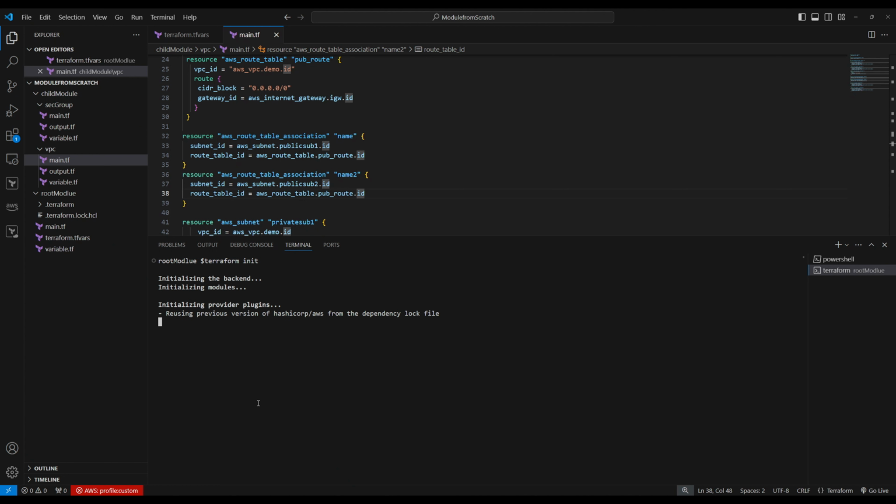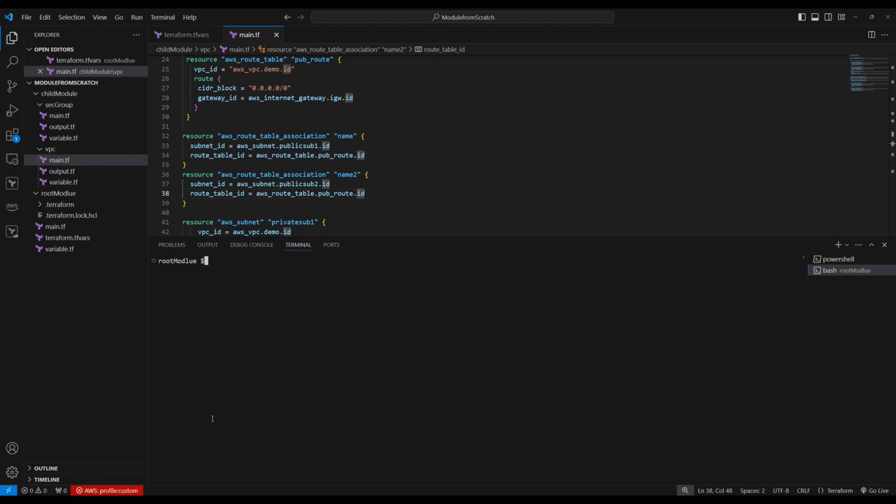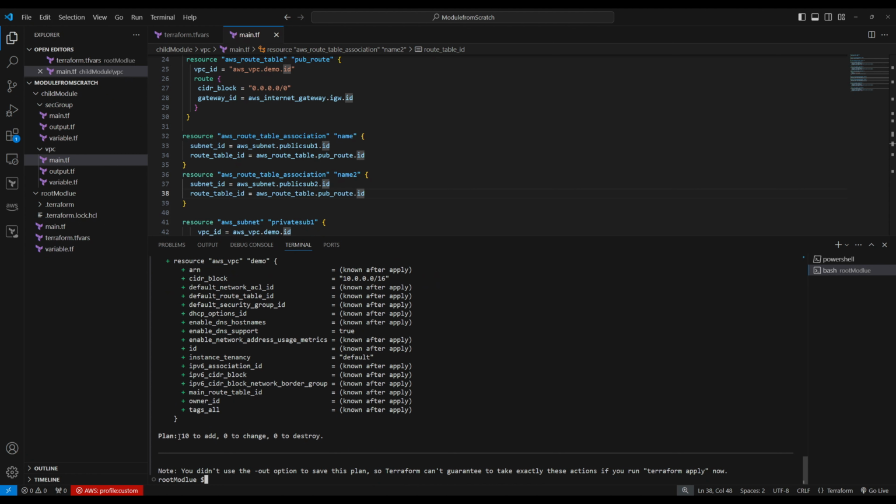So it's going to download the AWS provider, which it did right here. Now let's clear the screen. Let's do Terraform plan, and let's see how many resources it's going to create. So the state file is there. So it says it's going to add 10 resources, right?